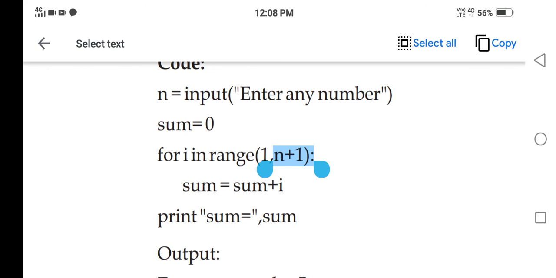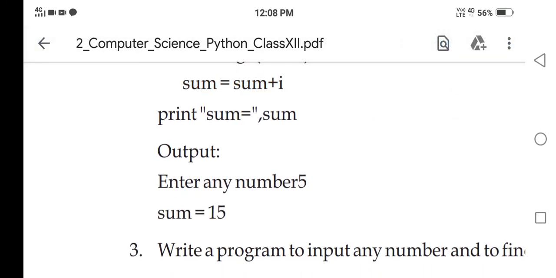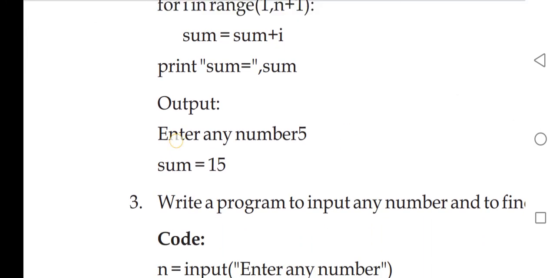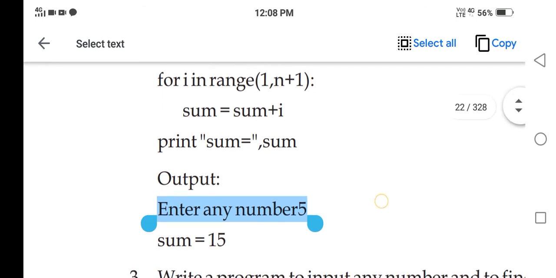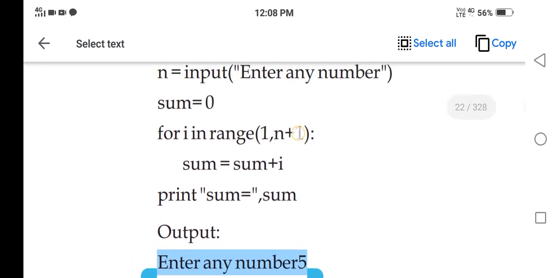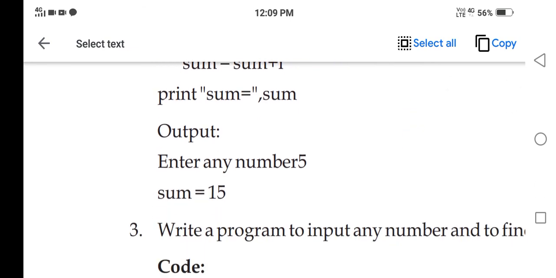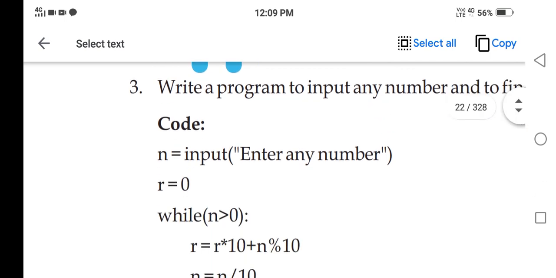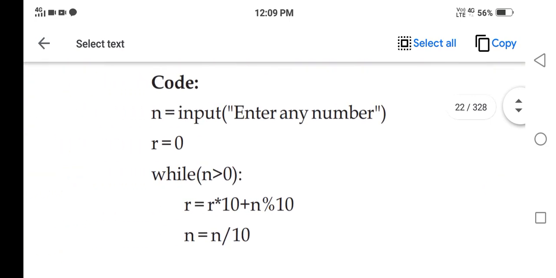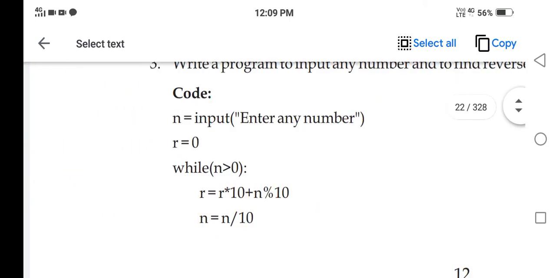Since n is not known here, 10 plus 1 will be 11, and then the loop will run for 1 to 10, and sum equals sum plus i will evaluate the final sum, and this will print. Now let's check how execution will occur. You will enter a number, say they have entered 5, so the loop will run for 1 to 5, because 5 plus 1 will become 6 in this range, and the sum will be evaluated by the interpreter and displayed. And there are more examples specified here, you can see.